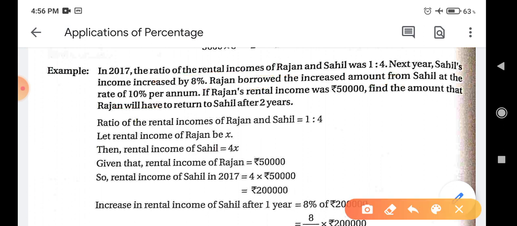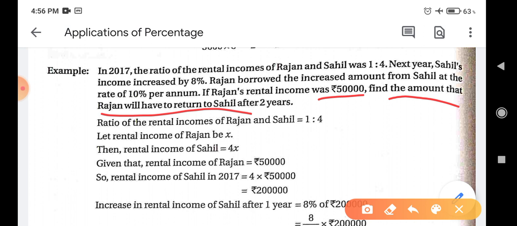If Rajan's rental income was rupees 50,000, find the amount that Rajan will have to return to Sahil after 2 years.